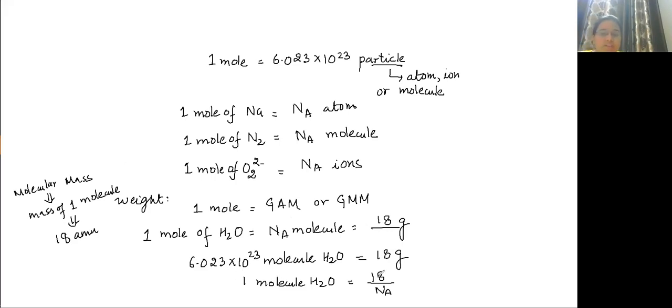One molecule of H2O is 18 by Na or 18 AMU. It means what is 1 AMU equal to? 1 AMU is equal to 1 by Na. And what is 1 by Na? 1 upon 6.023 × 10^23. On solving this, you will get 1.67 × 10^-24 grams. That's why I have written that 1 AMU is equal to this much grams. Clear?